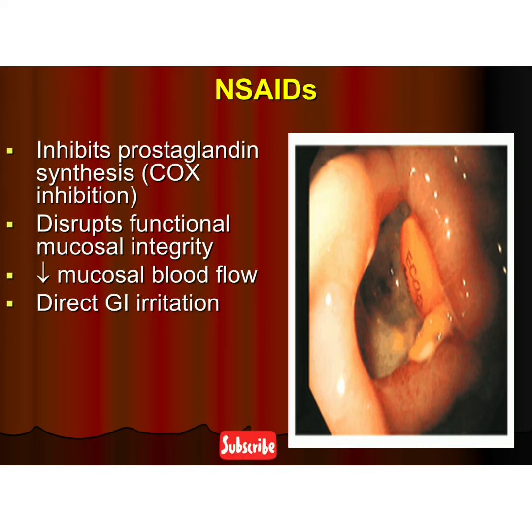So whenever a patient is taking NSAIDs, they inhibit prostaglandin synthesis. In turn, there is a disruption in the functional mucosal integrity and a decrease in the mucosal blood flow. Another effect of NSAIDs is direct GI irritation because they themselves are acidic. For example, aspirin is itself acidic, so it causes direct GI irritation.